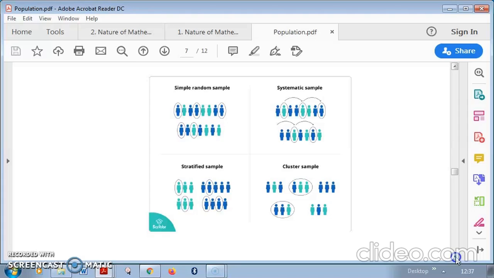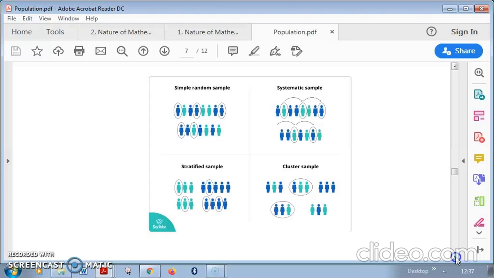You run the random number, and if it shows 102, then in the sample frame, which I told you to prepare for each and every member, whoever is at 102, you pick as your sample.